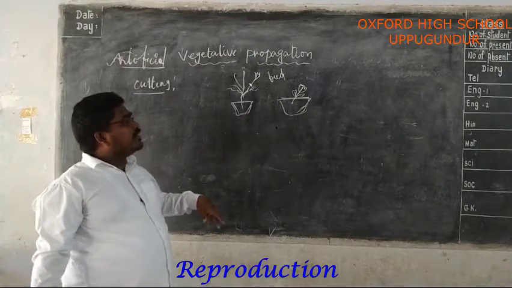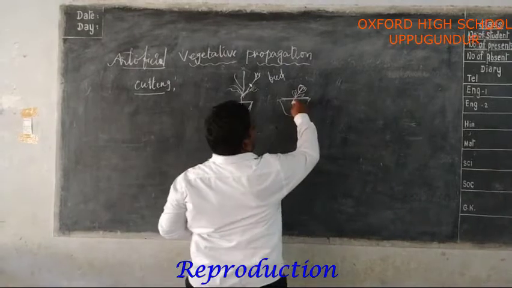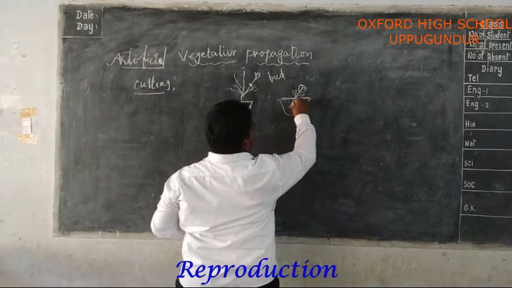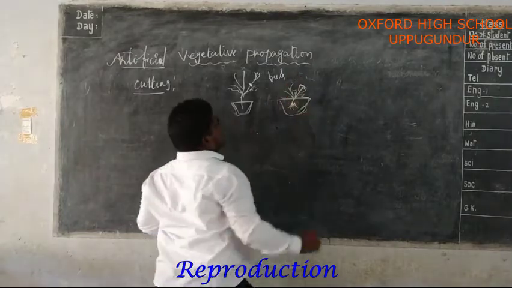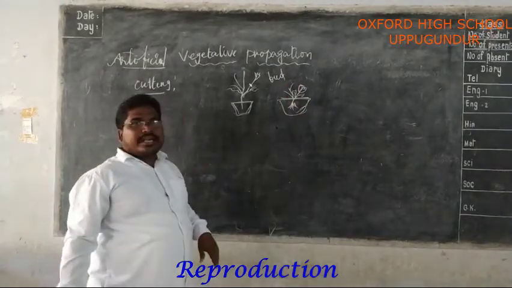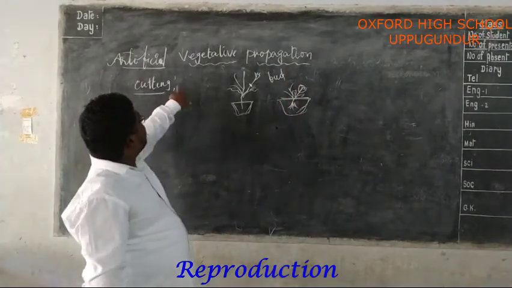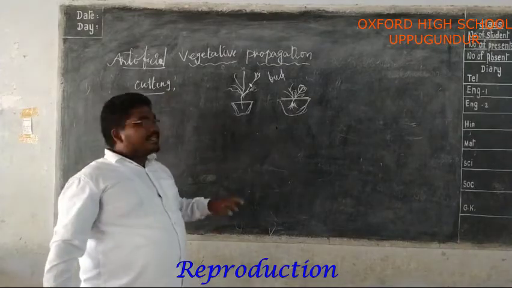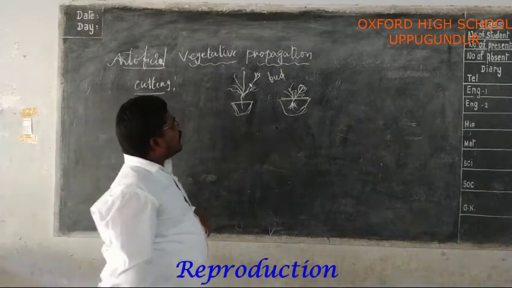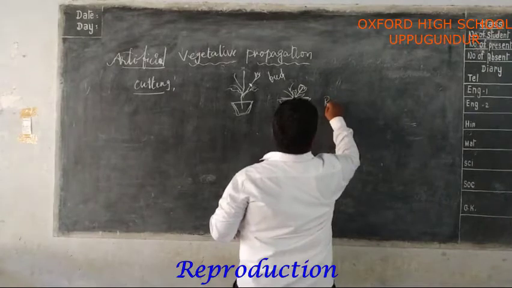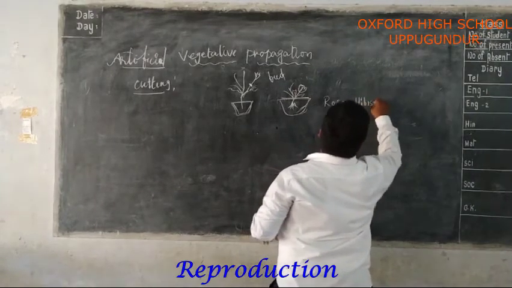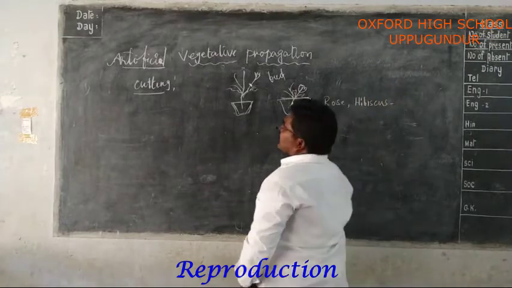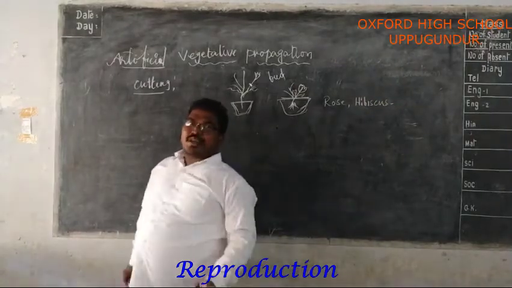After a few days, the cut part having a bud develops the roots and it continues its life as an individual. This type of vegetative propagation is called cutting. We can see this type in the rose and hibiscus. Okay, that is cutting. You understand?